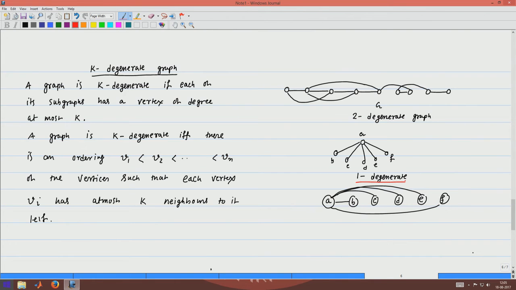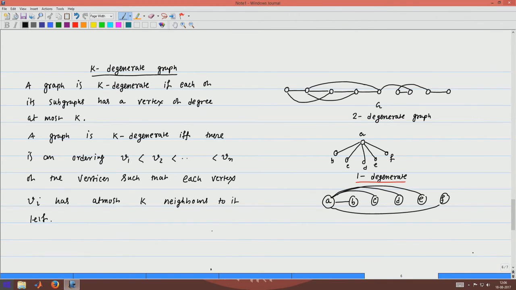I hope that now the definition is clear and the characterization is also clear, why a graph is k-degenerate if and only if there is an ordering of the vertices such that each vertex Vi has at most k neighbors to its left.